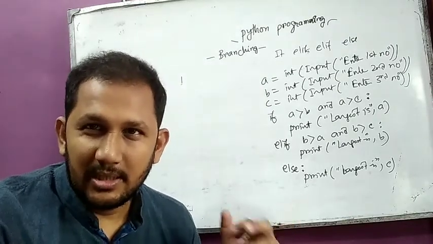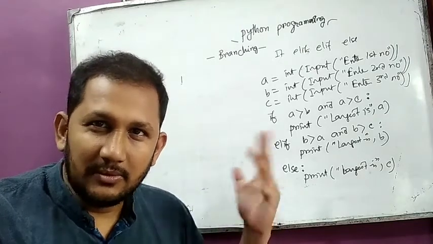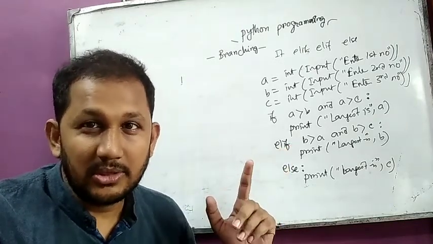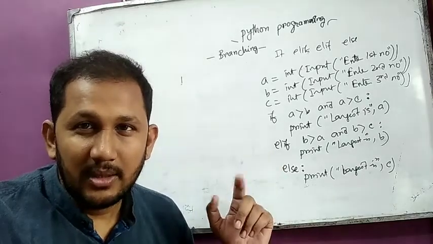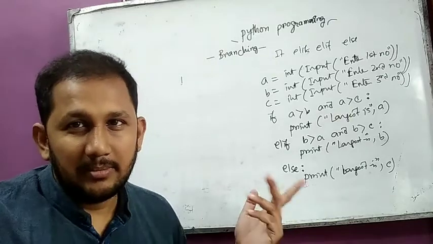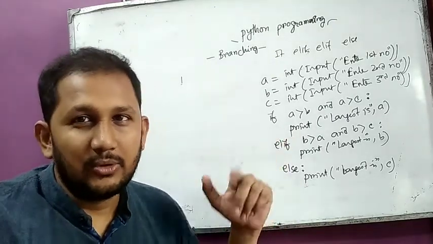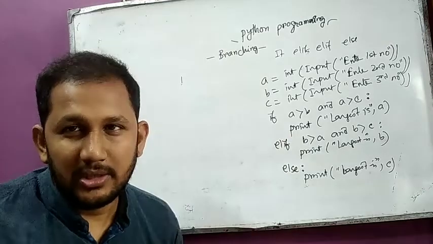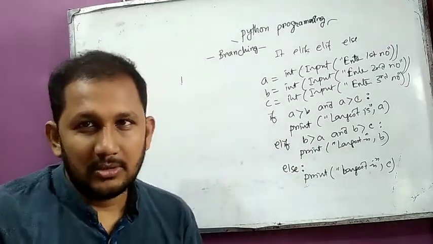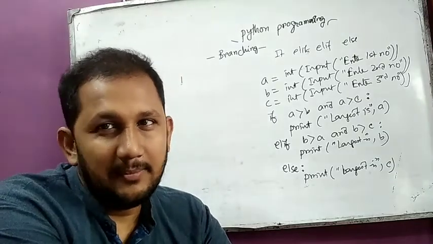There are many conditions. Actually, there are two conditions. If the first one is true, then it will print largest is a. If the first one is not true, then it will check the second one. If the second one is not true, then it will check the third one, and in this way the statement will execute. If the first one is true, then it will print and go out of the if else statement. So this is the example of the if else statement in Python programming.